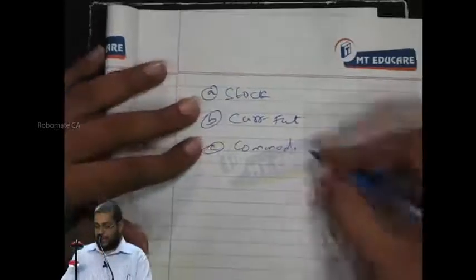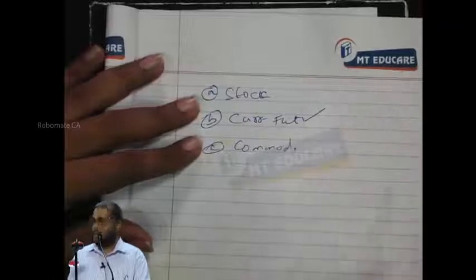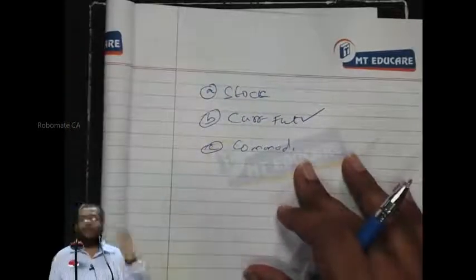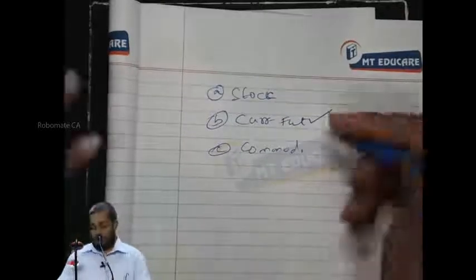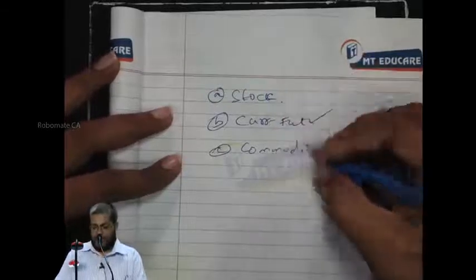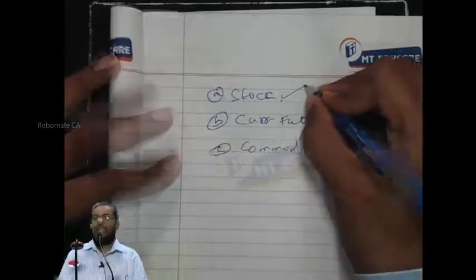Currency futures we will discuss separately in the application of derivatives, where one more slot is there, around 4 or 5 problems. Remember? We'll do that in that stage. Mostly this chapter will deal with stock futures as well as commodity futures, right?